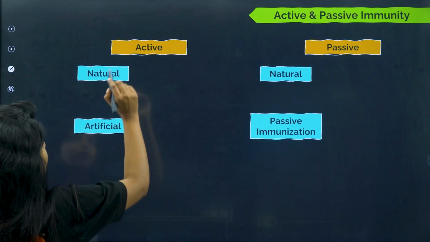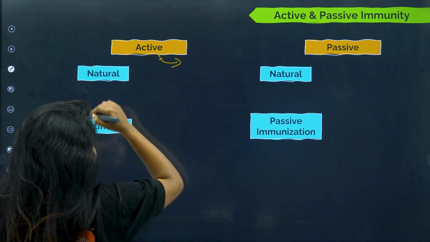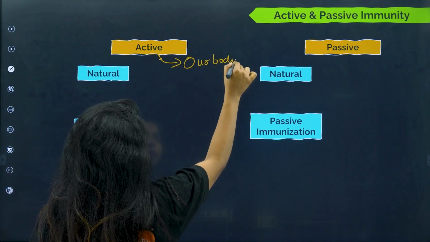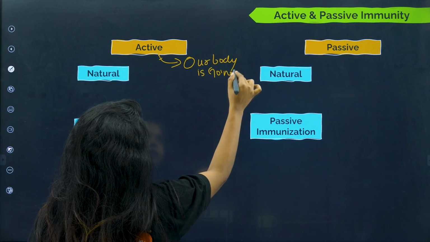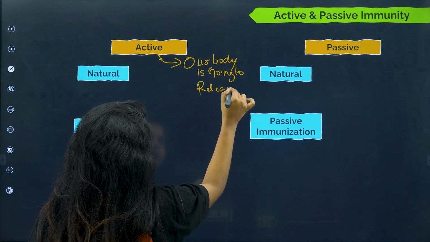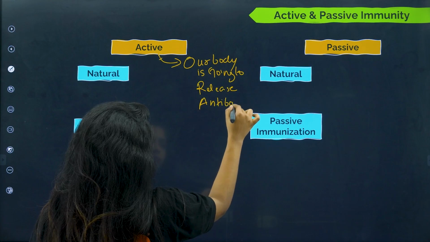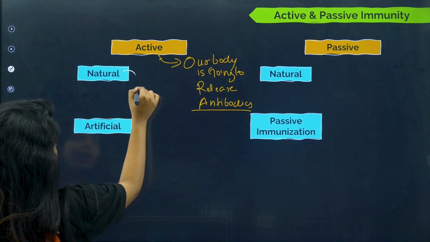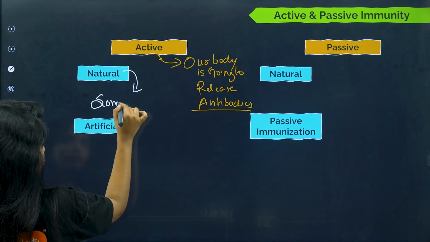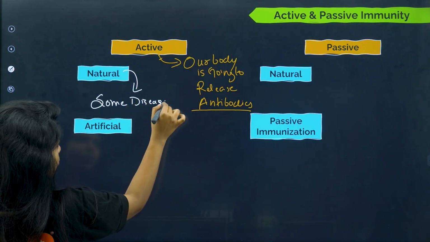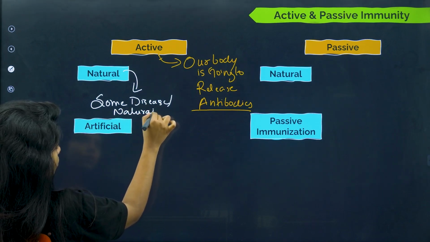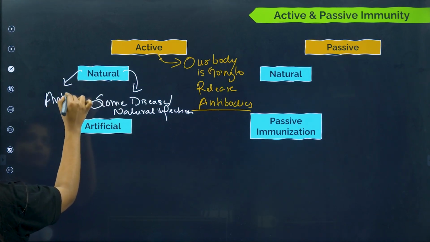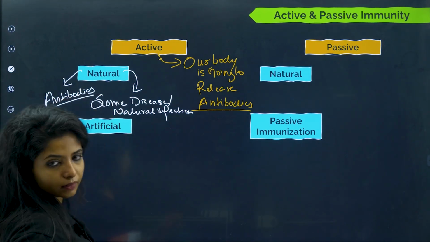Did not understand? I'll tell you. For active immunity, always remember one thing: our body is going to release antibodies. It will be our body. Now, natural is when you have some infection, some disease or any natural infection. Obviously, to fight against this, my body will be releasing antibodies. Agreed? This is happening naturally.